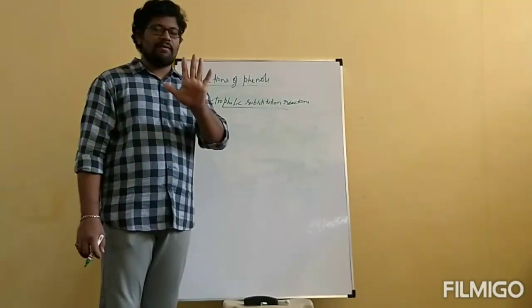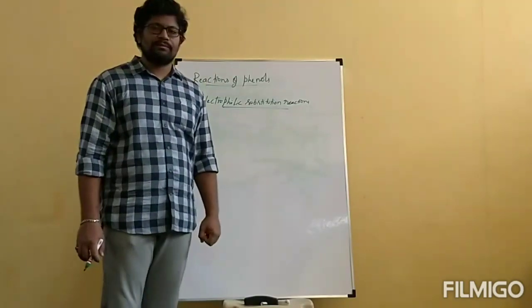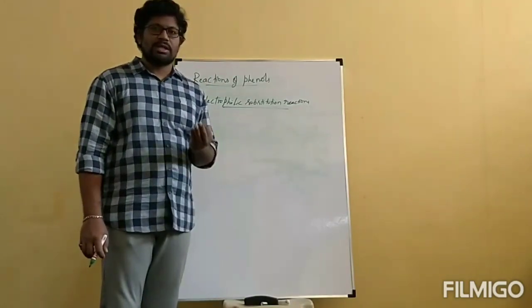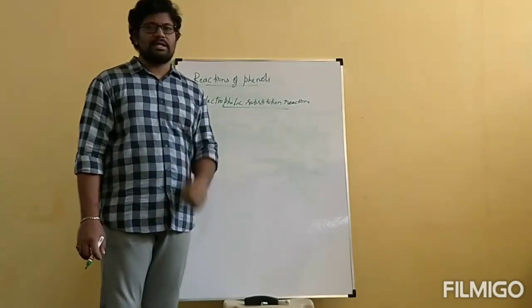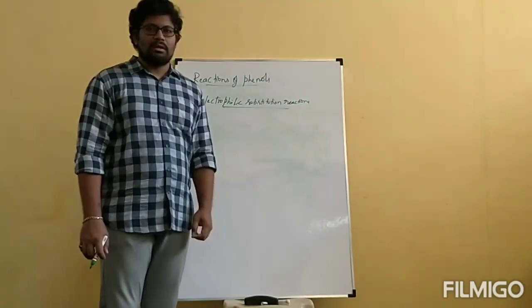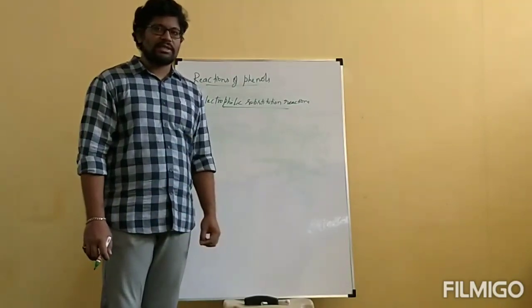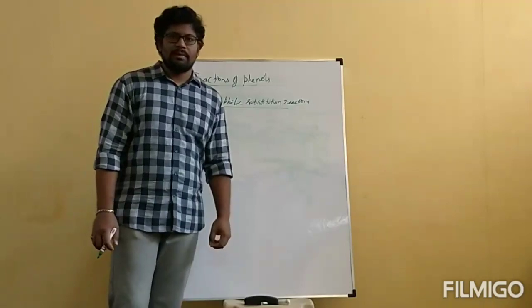We have totally 5 electrophilic substitution reactions. Those are nitration, sulfonation, bromination, Friedel-Crafts alkylation and Friedel-Crafts acylation. These are the 5 electrophilic substitution reactions which were undergone by benzene ring.